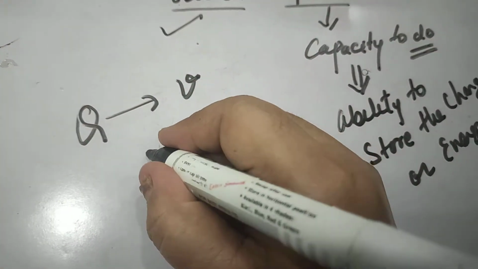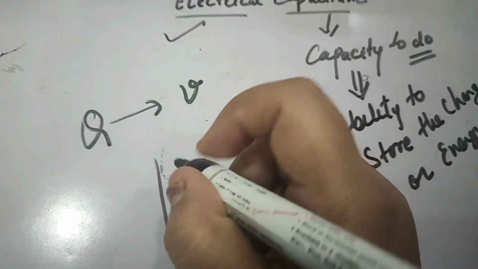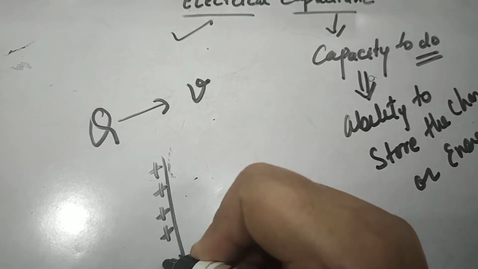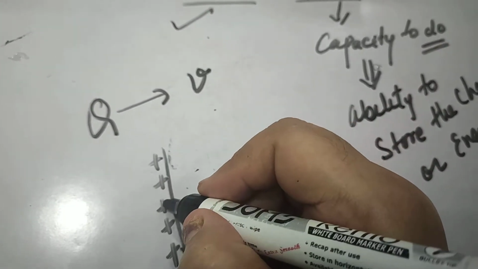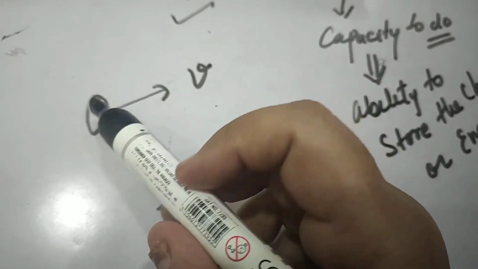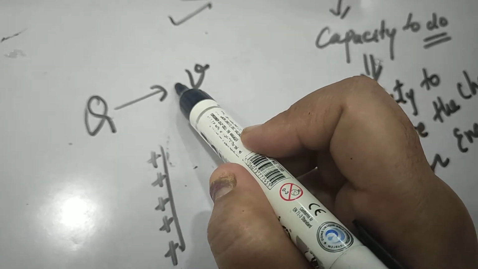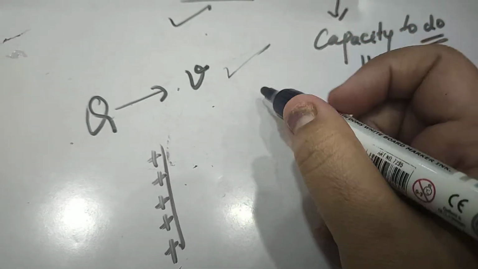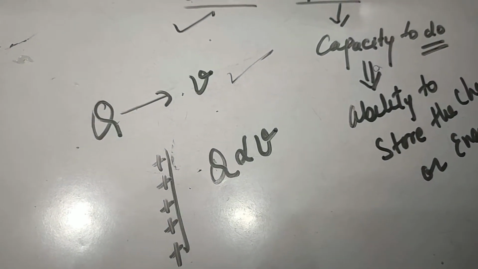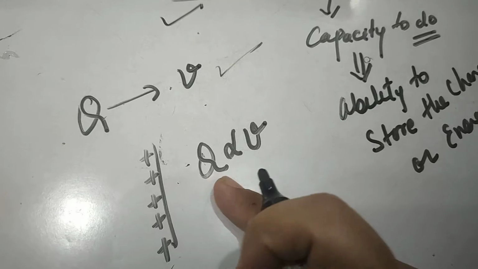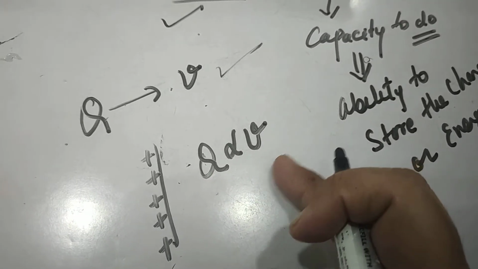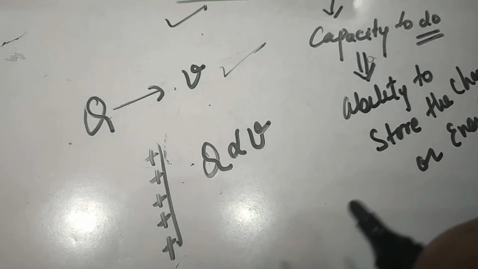amount. For example, let us consider this is a charged conductor on which if I give some units of positive charge. So how many unit of positive charge is given to it, it raises its potential by that amount, right? So it means whatever the amount of charge is given to it raises its potential by that amount, or we can say Q is directly proportional to V. Means more is the charge given to a body, to a conductor, to an arrangement, more is the potential that's set up across the ends of that capacitor.